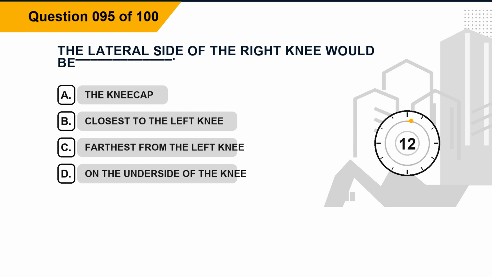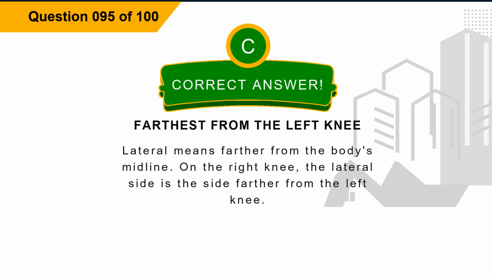Question 95. The lateral side of the right knee would be blank. Option A, the kneecap. Option B, closest to the left knee. Option C, farthest from the left knee. Option D, on the underside of the knee. The correct answer is option C, farthest from the left knee. Explanation: lateral means farther from the body's midline. On the right knee, the lateral side is the side farther from the left knee.